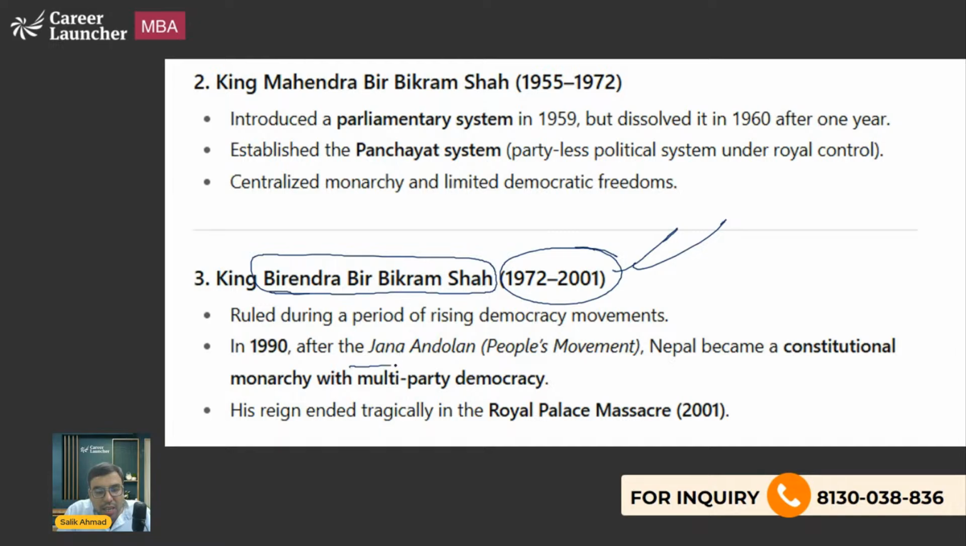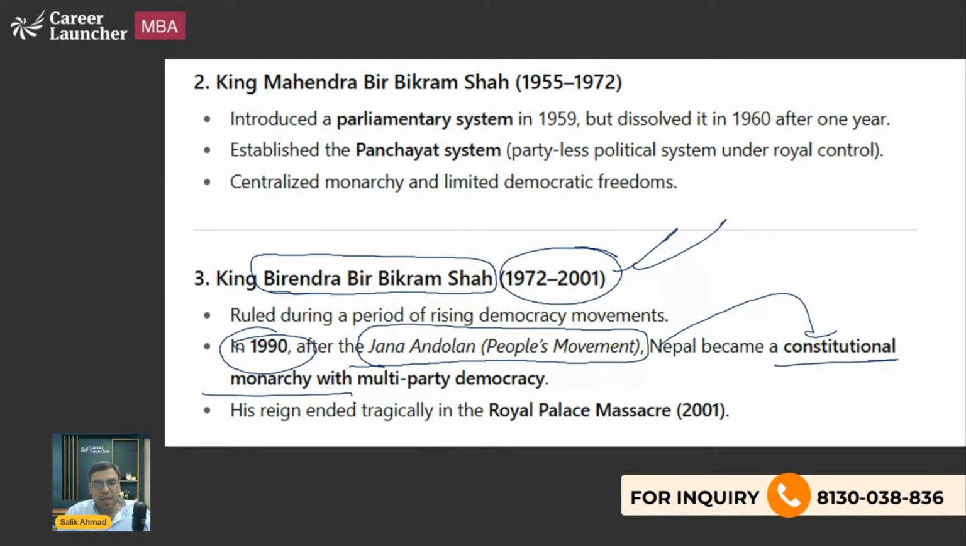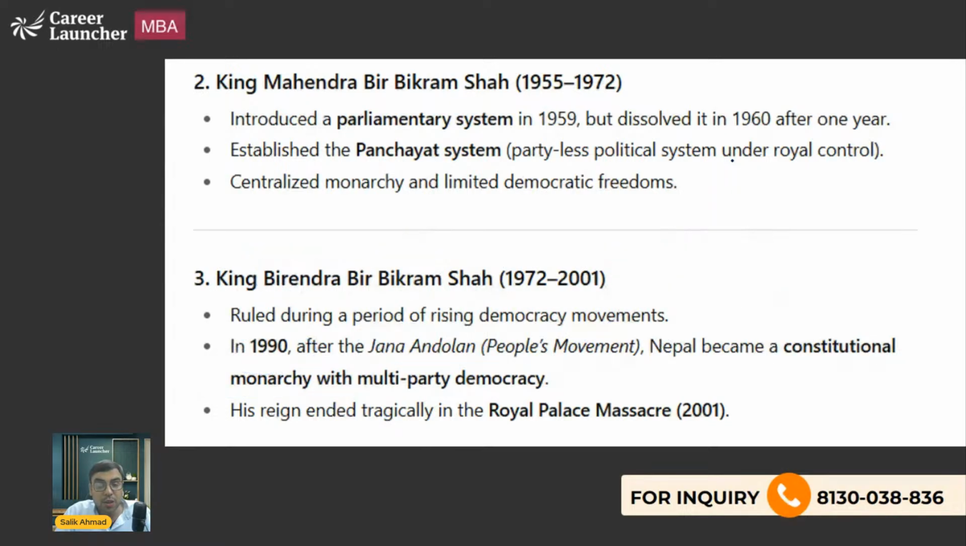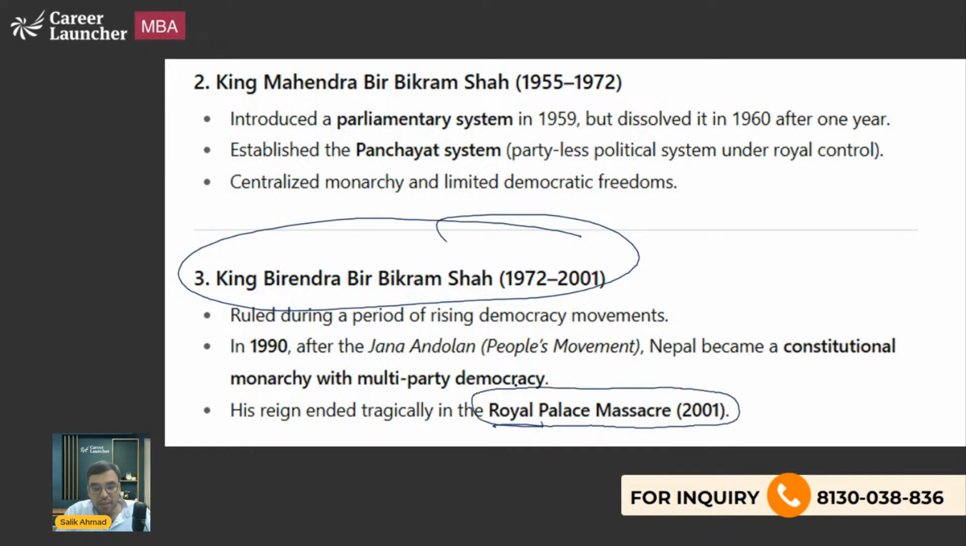During his time, actually, the Jan Andolan or People's Movement happened in 1990. After that, it became a constitutional monarchy. It means there was a kingship, but there was some sort of election also happening with multi-party democracy. That is what you should be knowing about. So just remember that there was the Jan Andolan movement during that time. And King Birendra Bir Bikram Shah was killed in a royal palace massacre in 2001. That is what you should be knowing about.